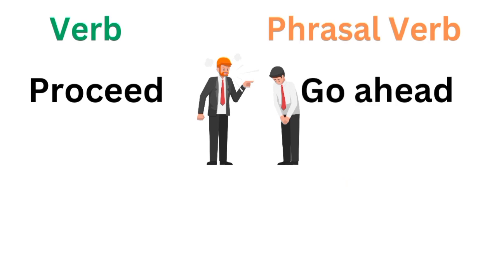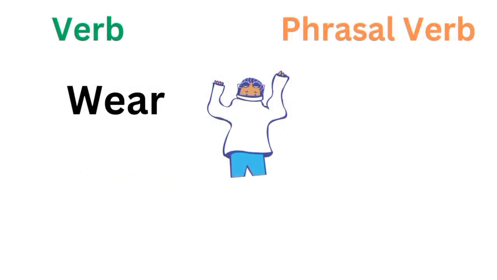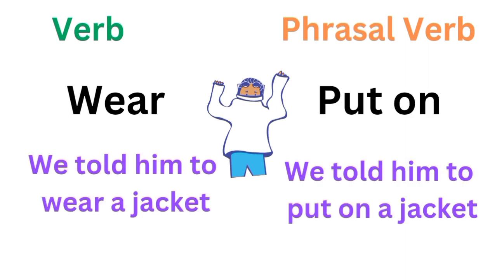For example, his boss asked him to proceed with his work, or his boss asked him to go ahead with his work. Wear. The phrasal verb for wear is put on. For example, we told him to wear a jacket, or we told him to put on a jacket.